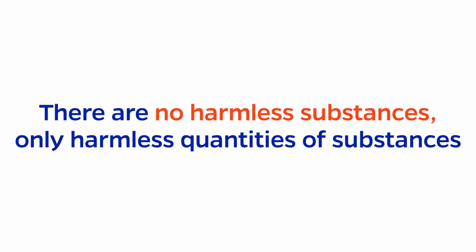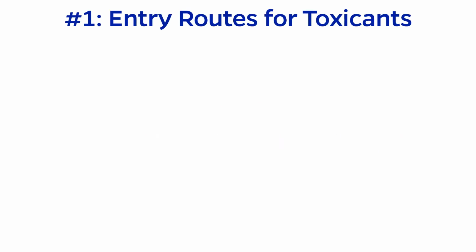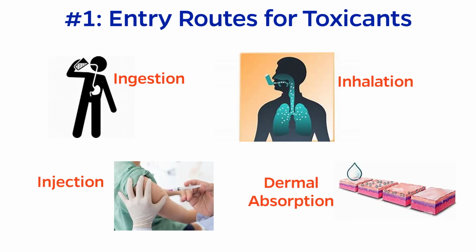In order to defend against toxicological hazards, there are several things we need to know. First, we need to know the routes that toxicants can enter your body. There are four main ways: ingestion, or through your mouth and digestive system; inhalation, or through your respiratory system; injection, meaning through needles, sharp objects, or cuts; and dermal absorption, meaning through your skin.